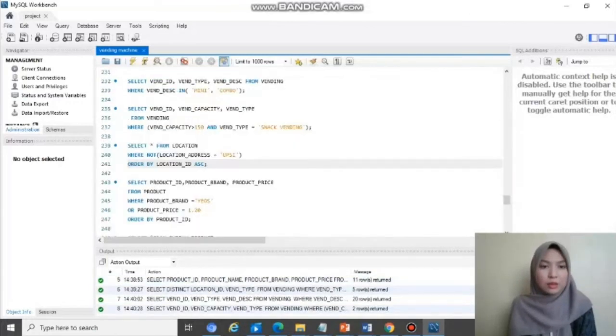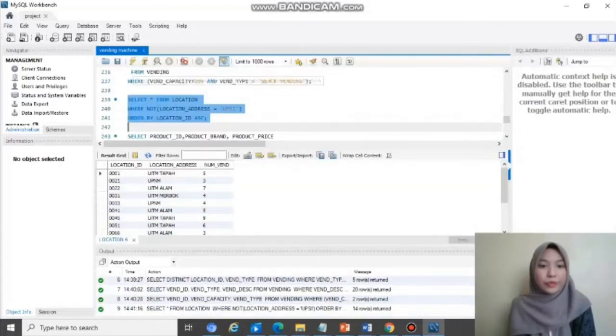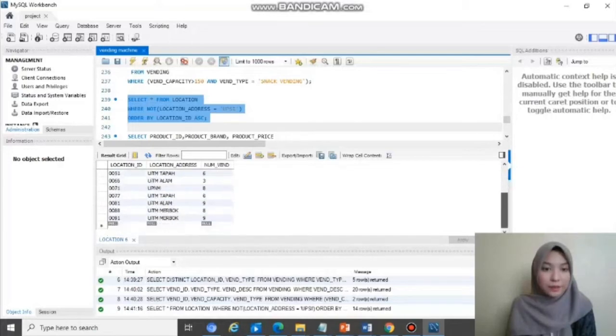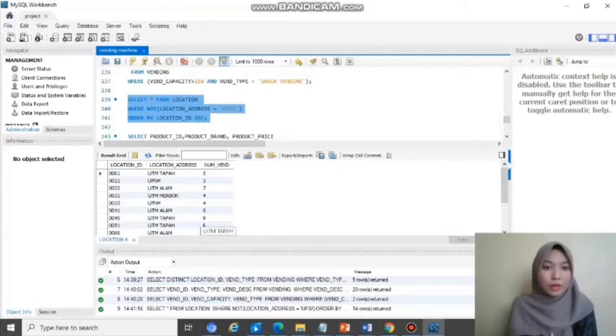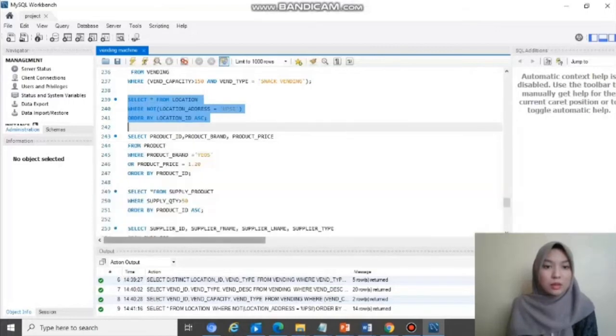Alright. Select from location, where not location address equal to oopsies. Now run. So this is also a logical operator, the word not. It's going to show the table of location. It's going to present all of the info except oopsie. So there are no oopsie in the location address. Alright. Okay. So next one.